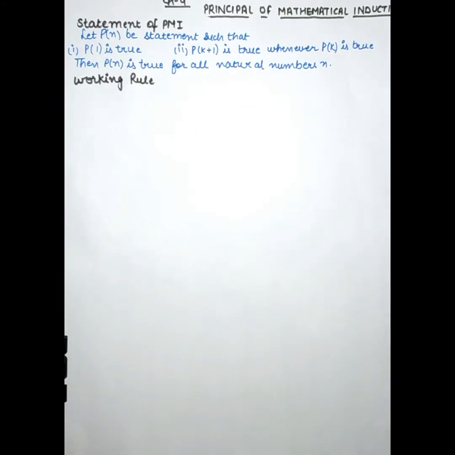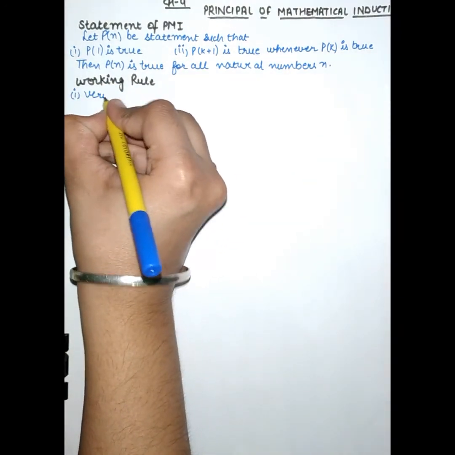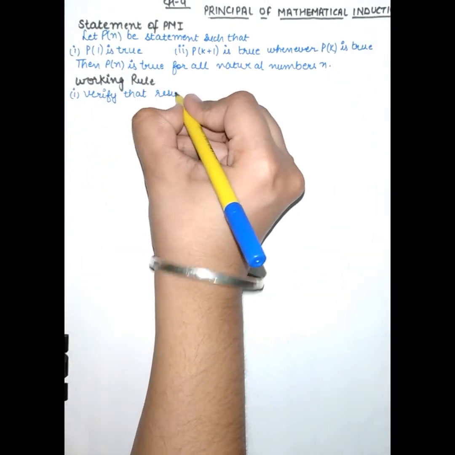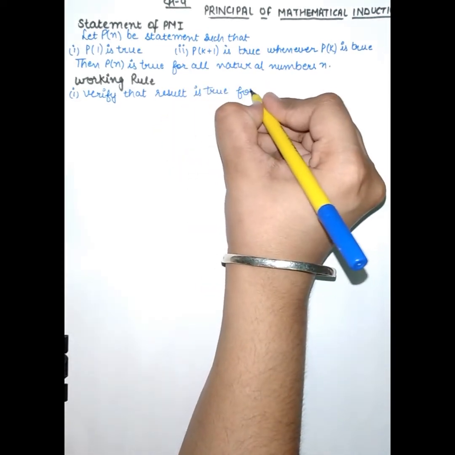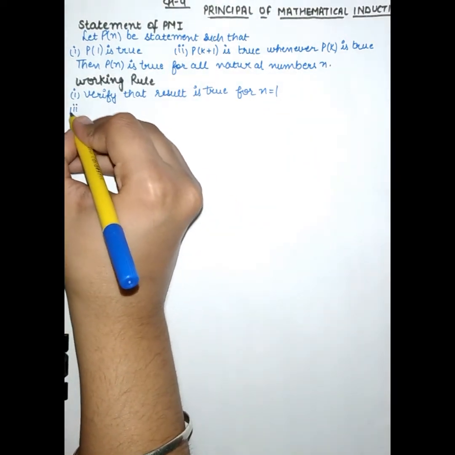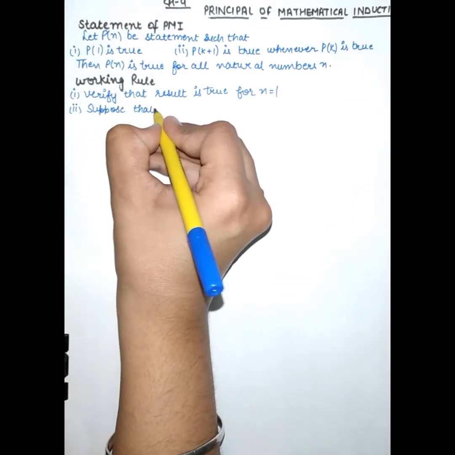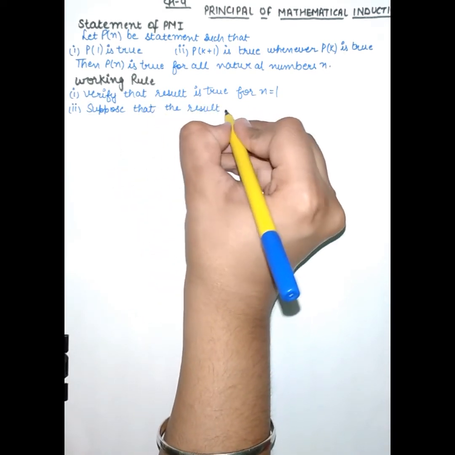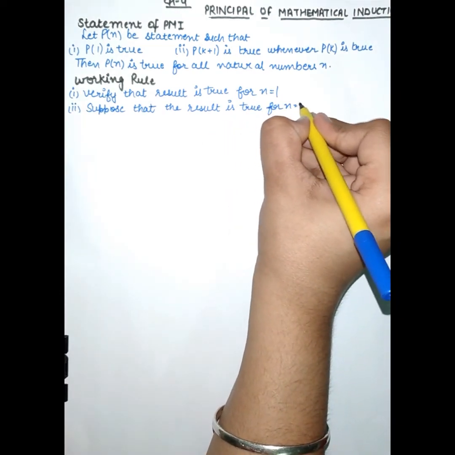Working rule to find the quotients of the PMI. First point is verify that the result is true for n is equal to 1. Second is suppose that the result is true for n is equal to k.